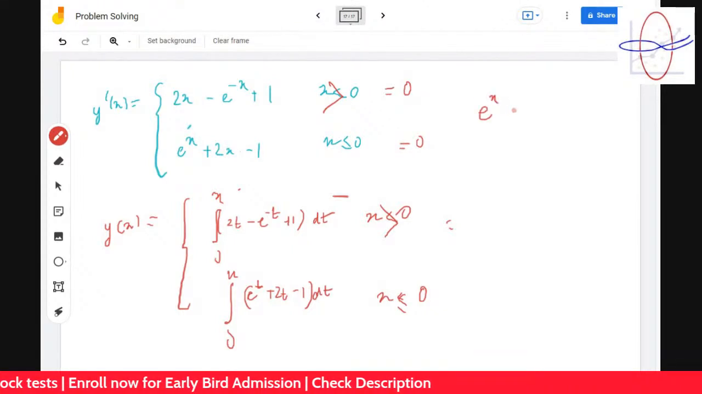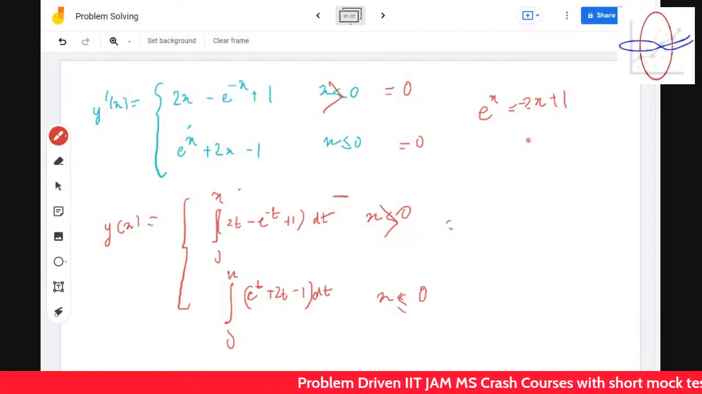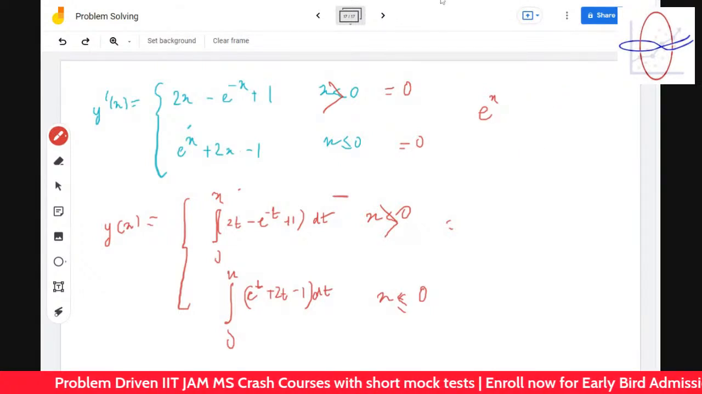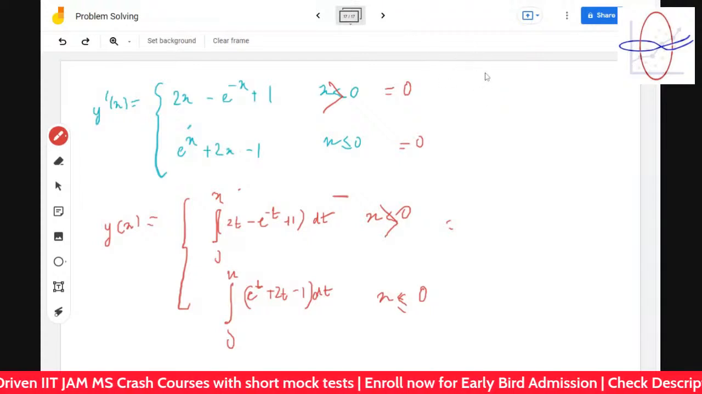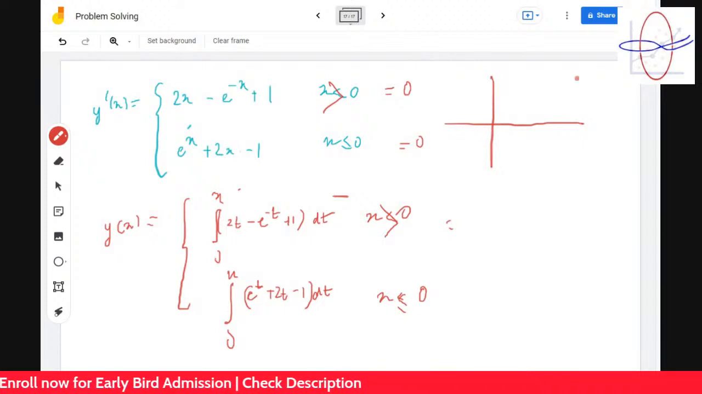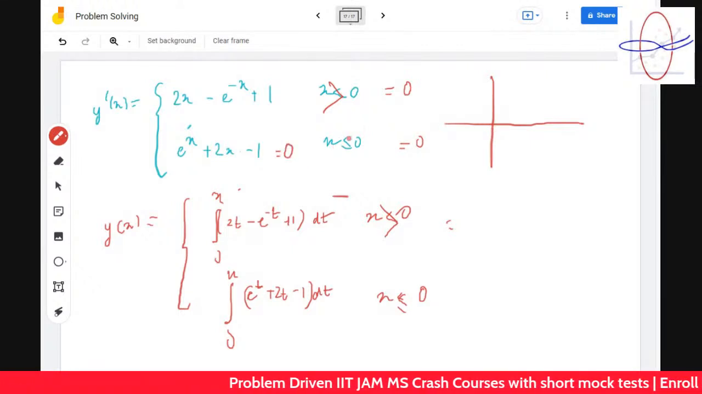e to the power x is equal to minus 2x plus 1. So this is mathematics. I think all of them are from IIT JAM Math, no? Yes. Okay, so you have to draw this curve now to find out, for x less than or equal to 0, e to the power x plus 2x minus 1 is equal to 0.